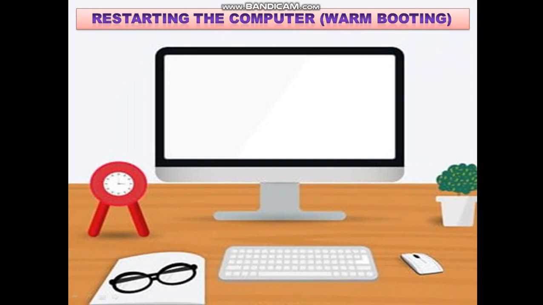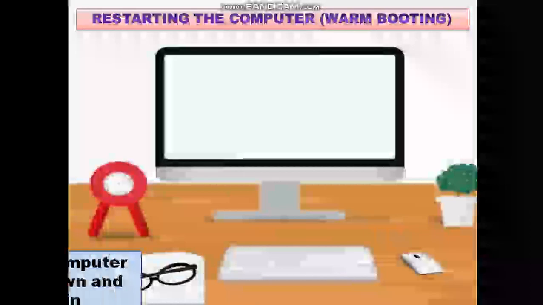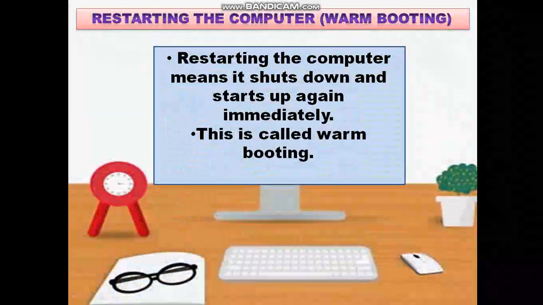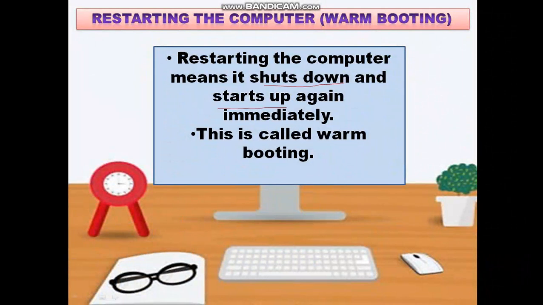Restarting the computer, which is also called warm booting. Restarting the computer means it shuts down and starts up again immediately. This is called warm booting.